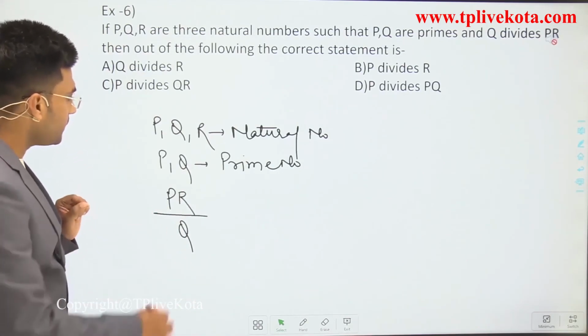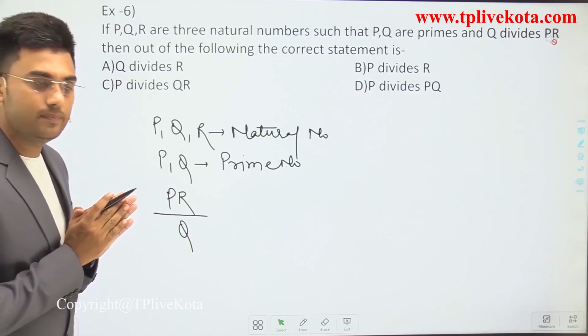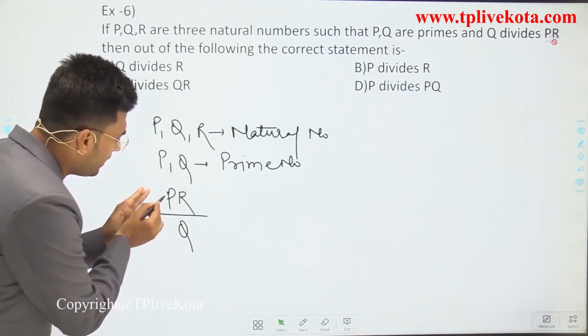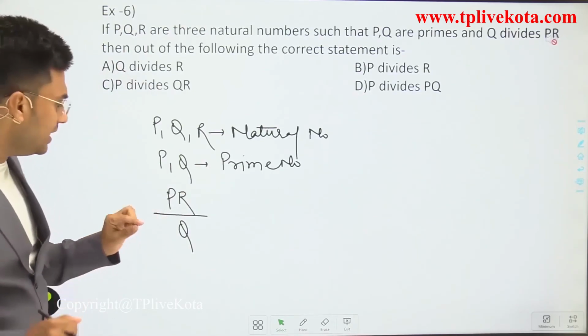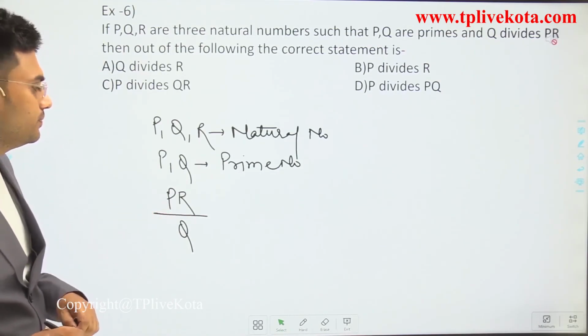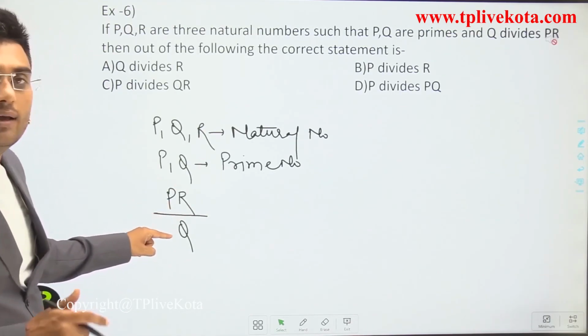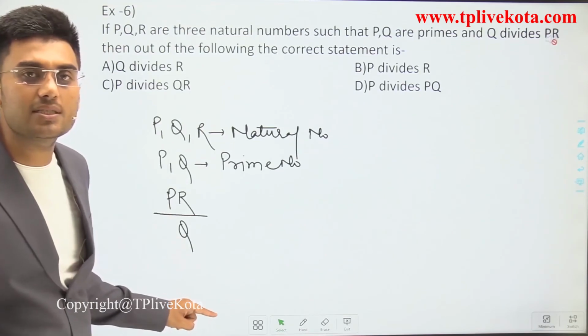Here in the question it is given that P and Q are prime numbers. If P and Q are prime numbers, then we clearly say that P is not divisible by Q. Why? Because P and Q both are prime numbers.